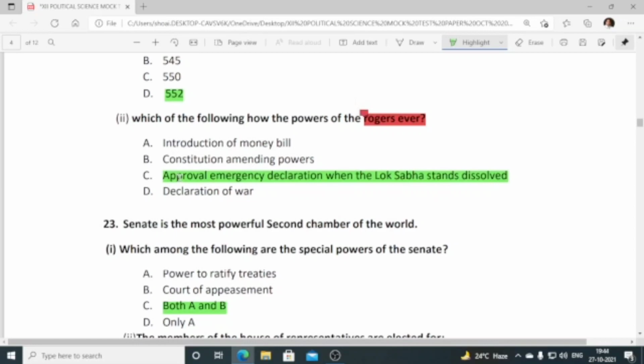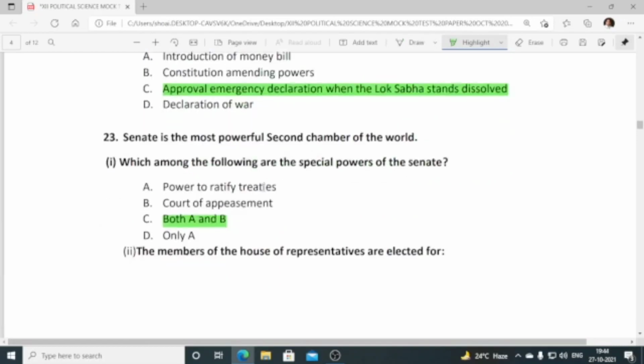So number C is the correct one. Which of the following is the power of Rajya Sabha? Here also there is a mistake, it should be "is". Okay, Rajya Sabha: C, approval of emergency declaration, Lok Sabha stands dissolved. C is the correct one.